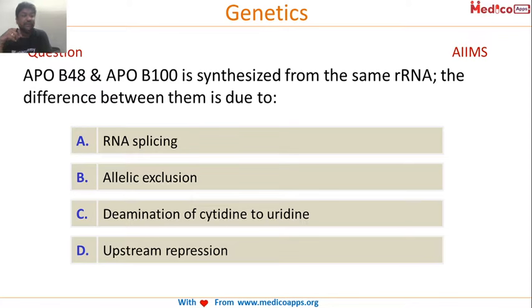Let's answer this question. ApoB48 and ApoB100 are synthesized from the same RNA. The difference between them is due to. This is again a very important question. Try and answer this question. Meena says A. Dilpreet also says A, RNA splicing. Matt for AIIMS says A. One last chance says A. Dinesh says A. Very good. So RNA splicing and RNA editing are two different things. Anyone else? B, allelic exclusion. No. Still the correct answer I have not got.